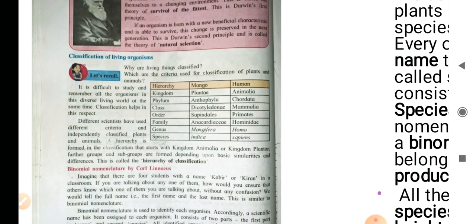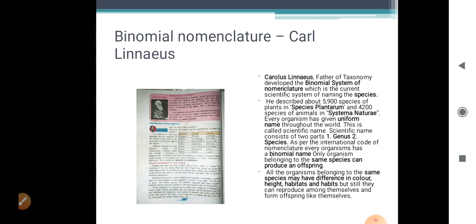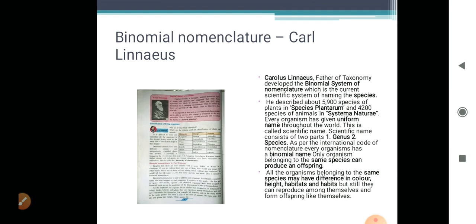Now here in genus, the first letter of Mangifera indica is always written as a capital, and in species the first letter is always written as a small letter. So Mangifera indica, you have to write it in the same manner. If you make a mistake there, marks will be deducted. You can observe in Homo sapiens also, H is capital and s is small. Okay. I hope you have all understood the concept of hierarchy of classification. Now let us go to the next slide, binomial nomenclature by Carl Linnaeus.